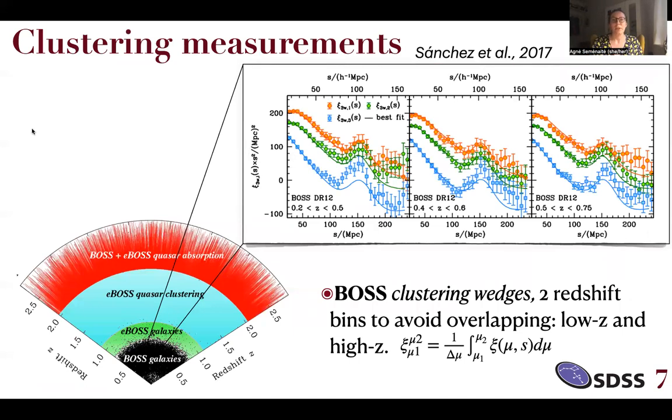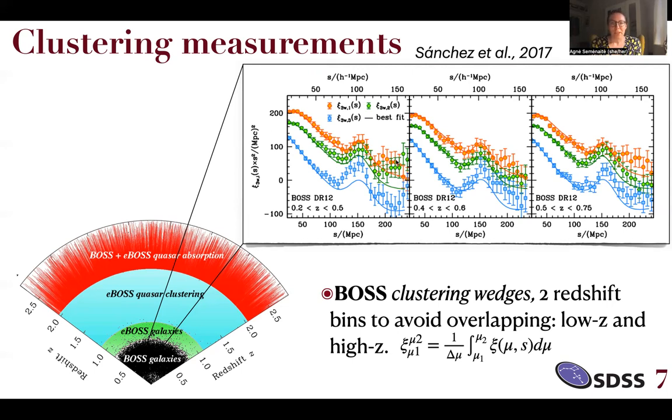But before we go to all that, I'd like to say a couple of words on our measurements. Our clustering measurements for eBOSS galaxies are coming from Sanchez et al. These are the clustering wedges that cover 2 redshift bins, covering a redshift range of 0.2 to 0.75. We are not using the middle bin to avoid overlapping. Clustering wedges are just the 2-point correlation function measured in different angular bins in mu, or angular ranges.